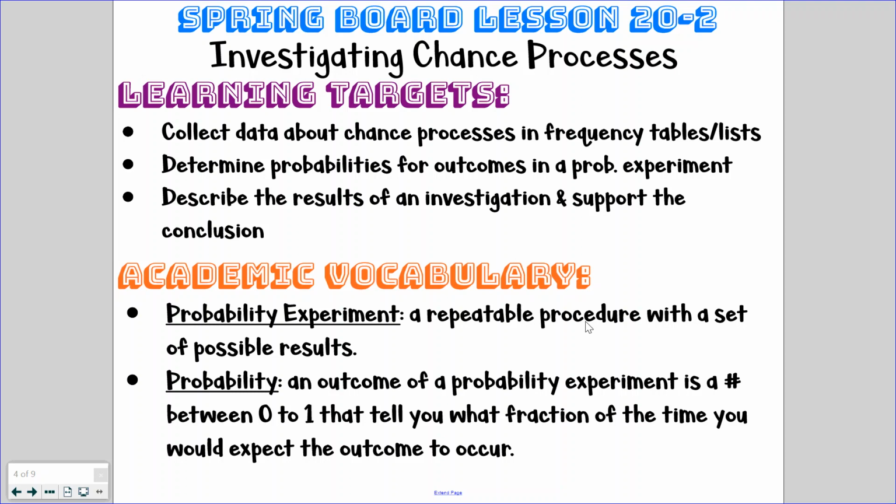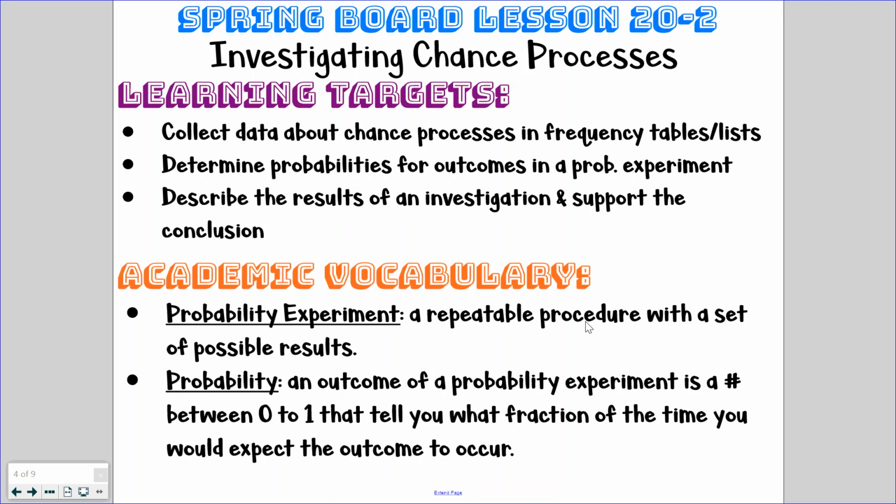So we have some academic vocabulary. I did keep probability experiment here in our academic vocabulary. Just want you to remember that that is a repeatable procedure with a set of possible results. So once again, our experiments that we're going to be doing would be flipping coins, spinning spinners, rolling dice, pulling something out of a bag, things like that. And then we're going to talk a little bit more today about what probability is.